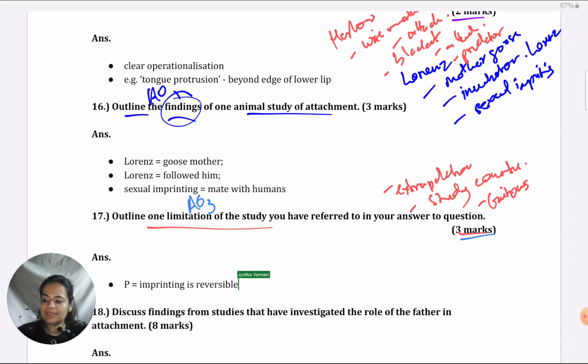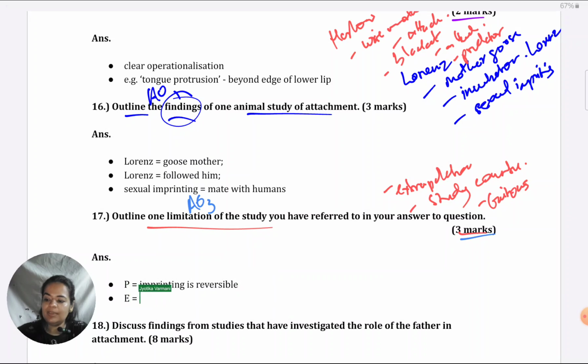So in Guitton's study, that would be my elaboration. He first took these yellow chicks and he imprinted them on yellow rubber gloves. They got imprinted on it. And as expected, they did show preference for the rubber glove, even when it came to sexual imprinting. Later, they wanted to mate with the rubber glove. So everything was going in accordance with what Lorentz had proposed.